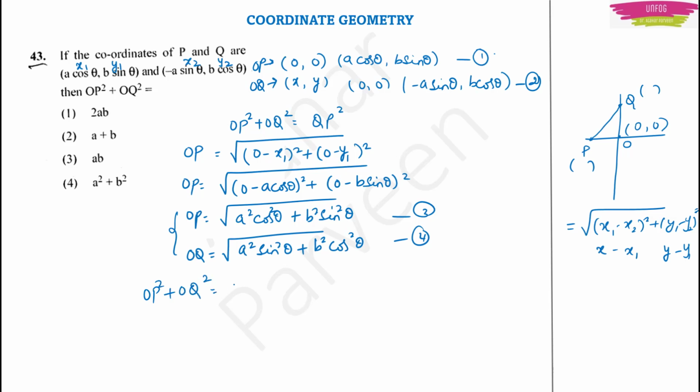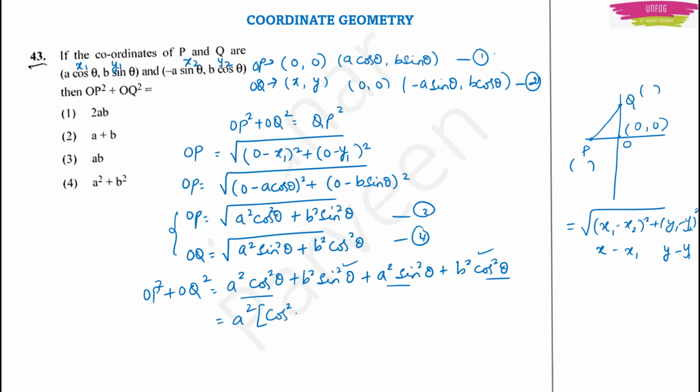Square root will go here. A square cos square theta plus b square sin square theta plus a square sin square theta plus b square cos square theta. Now what do you do? Now you segregate a square one side and b square one side. This is a square and a square. This is b square and b square. So you take common a square first. So you can write it here as cos square theta plus again sin square theta. Now if you take b square as common, b square into sin square theta plus cos square theta.